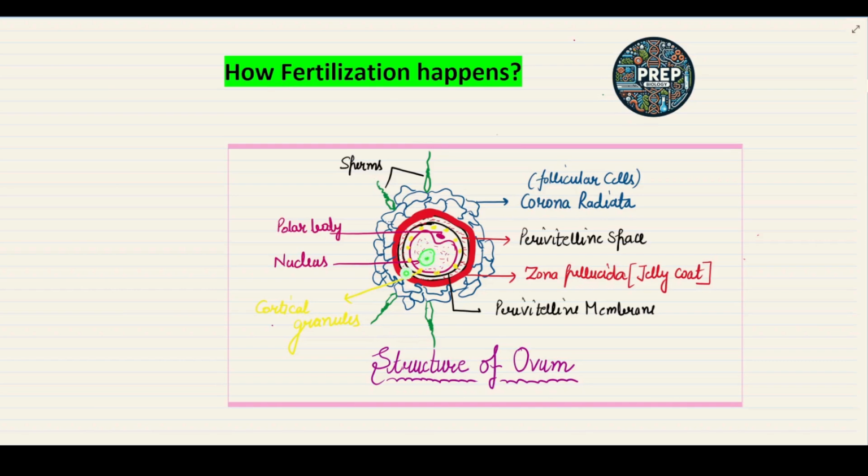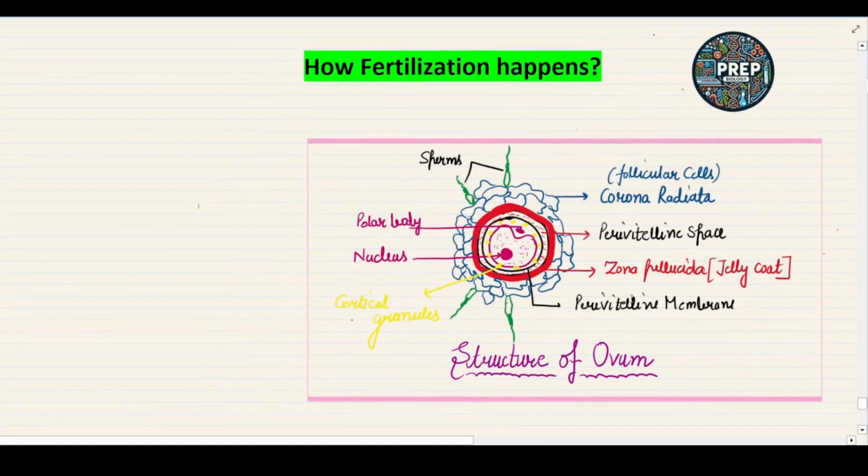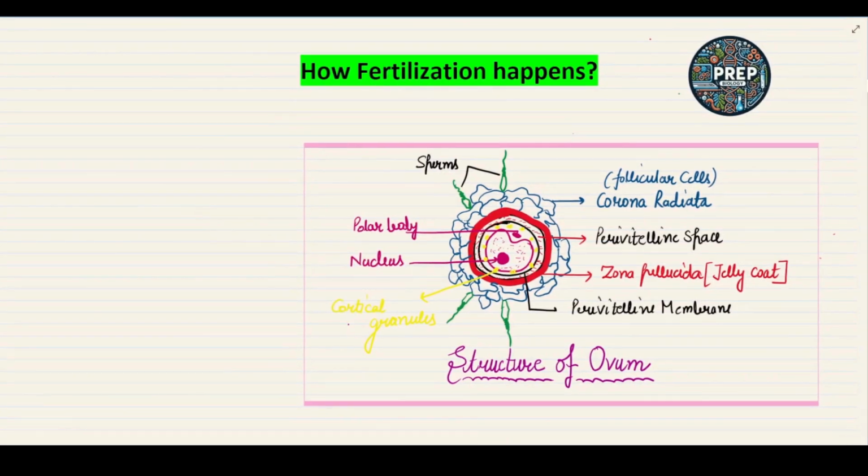Okay, so what happens is, when the penetration of the sperm begins, when the sperms start penetrating the outermost wall, that is the corona radiata of the ovum, then what happens inside the ovum?